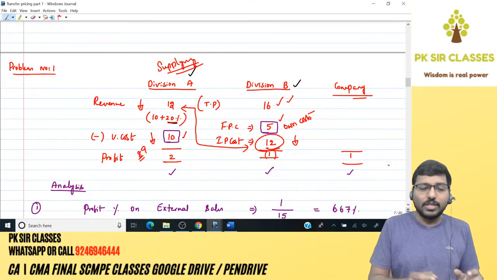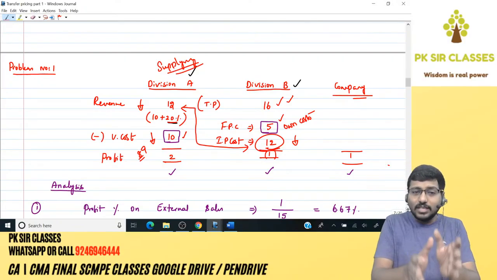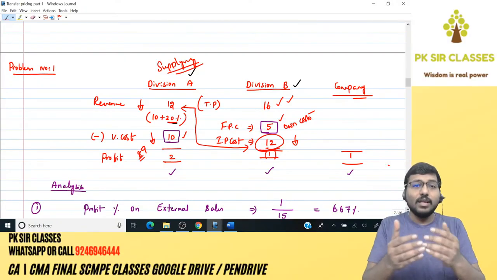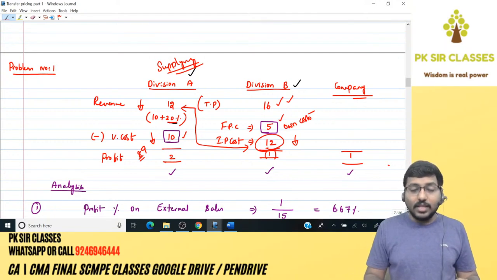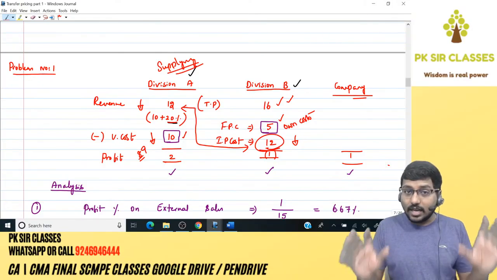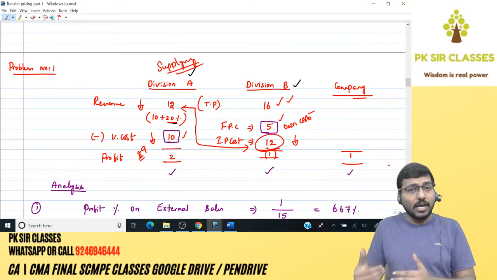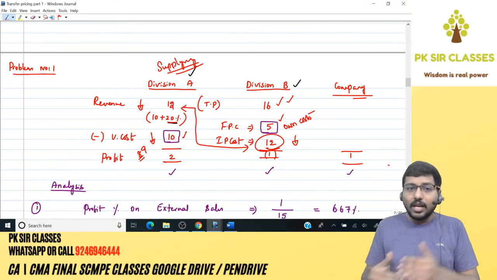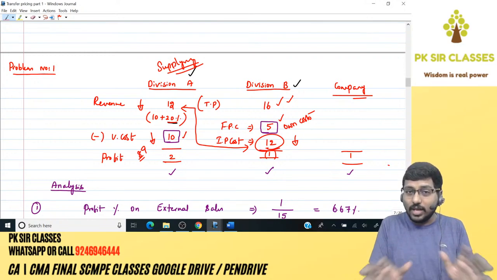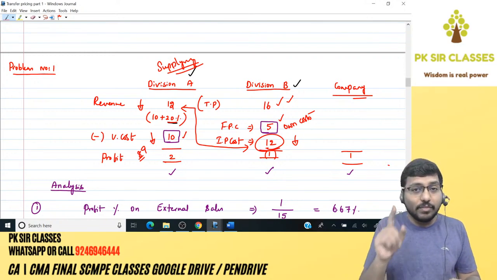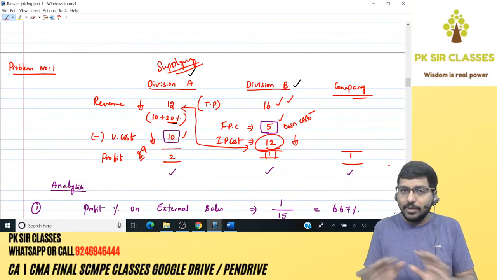For example, the internal transfer price right now is 12. Let's say the external price is 13. Then that confirms that your supplying division, Division A, is more efficient than the market, because the market price is 13 and you are transferring at 12, which means Division A's job is being done well. The problem is with Division B, therefore Division B has to increase its efficiency, period.